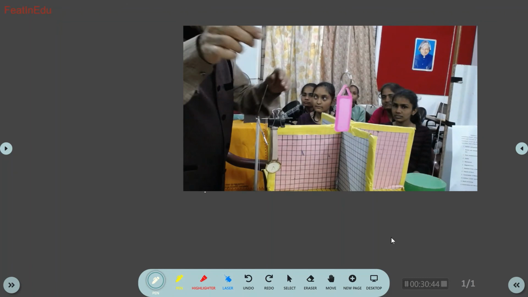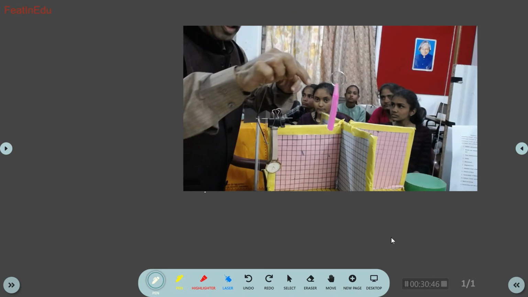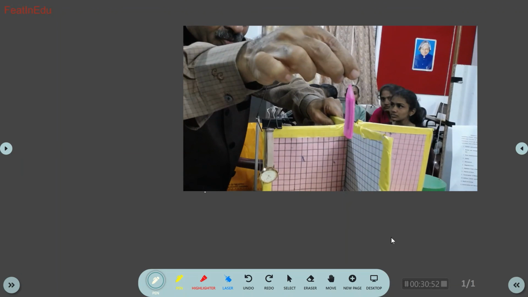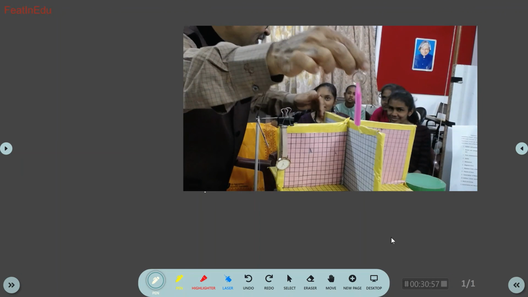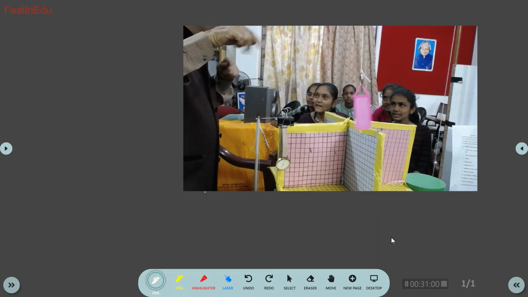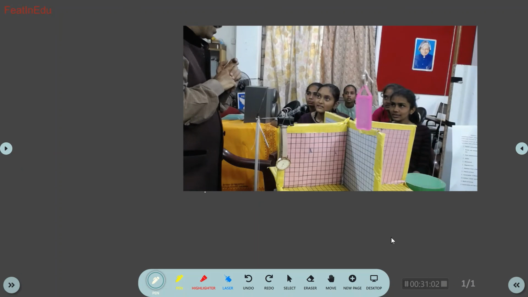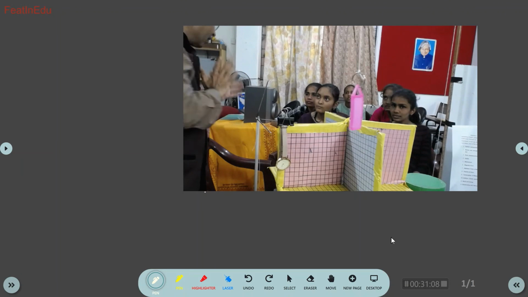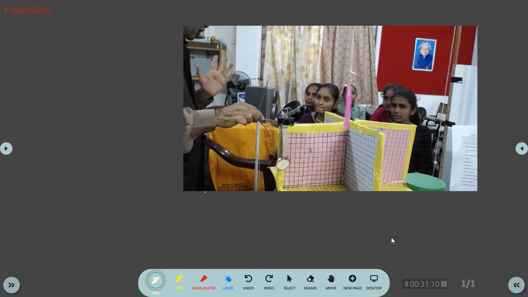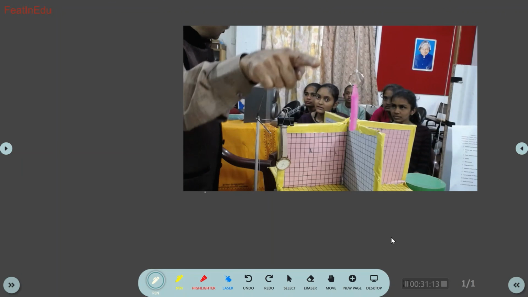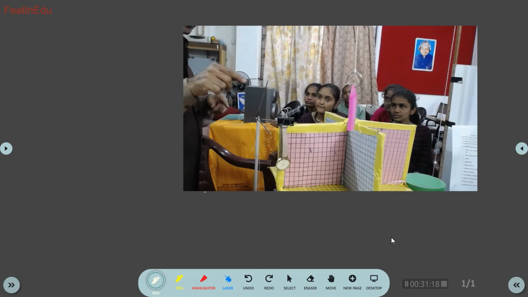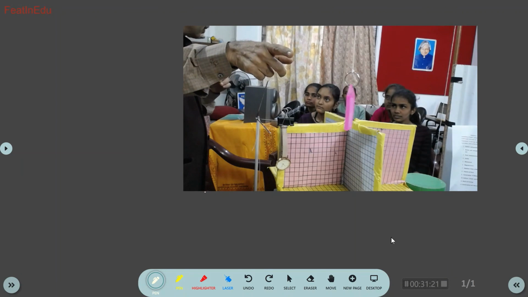Now, what is the motion of this object with respect to this? Rest. Now tell me. The object... Understood? So both of them were moving with... No, don't say it like that. With respect to this coordinate system, both of them were moving with the same velocity. But with respect to this reference, this is not in motion. This is at rest. You got it? And don't say both are moving with the same velocity.